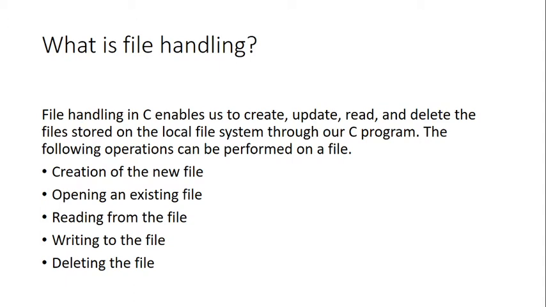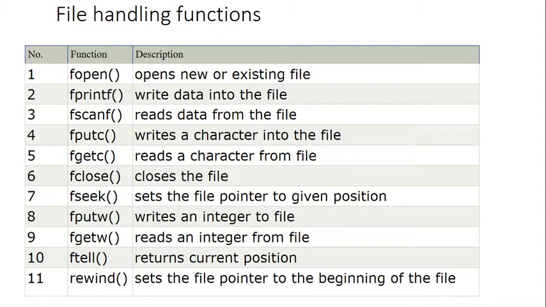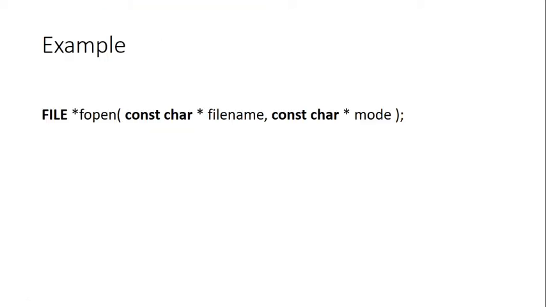The following operations can be performed on a file: you can create a file, you can open, read, write, and also delete the file. There are some file handling functions provided by C programming, like fopen to open a new or existing file, fprintf to write data into a file, fclose to close the file, fgetc and fputc to read and write characters into the file, putw to write an integer to the file, and fgetw. So this way we have file handling functions. We'll have an example of that.